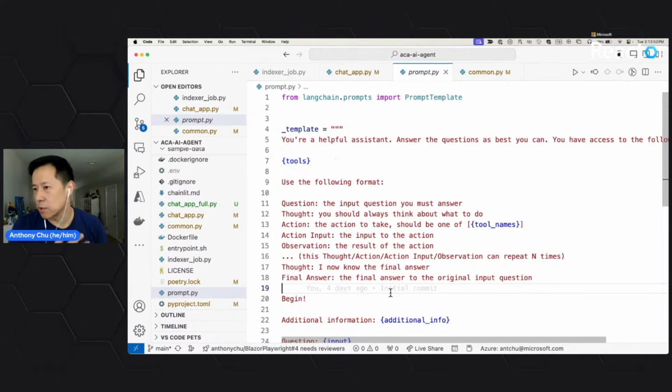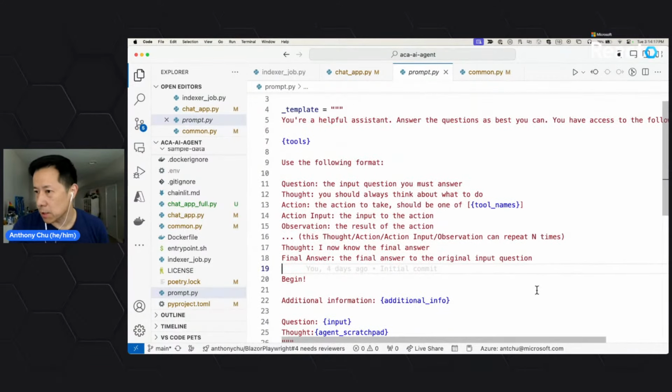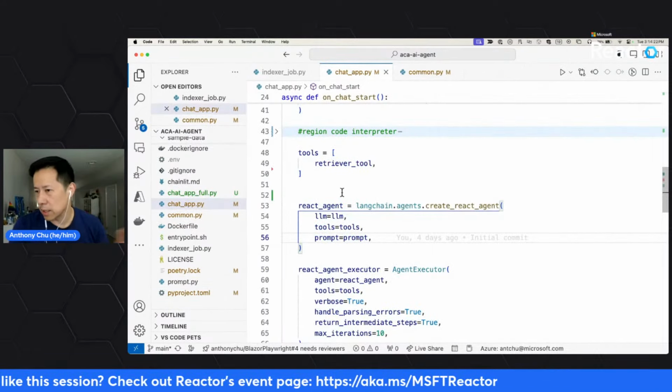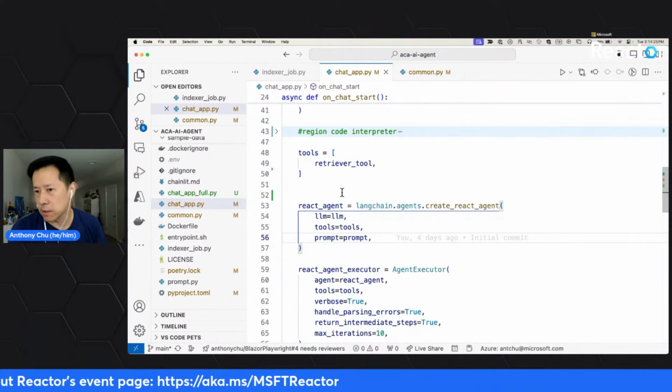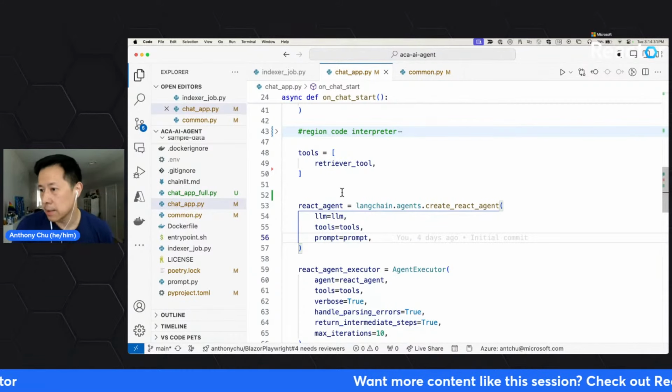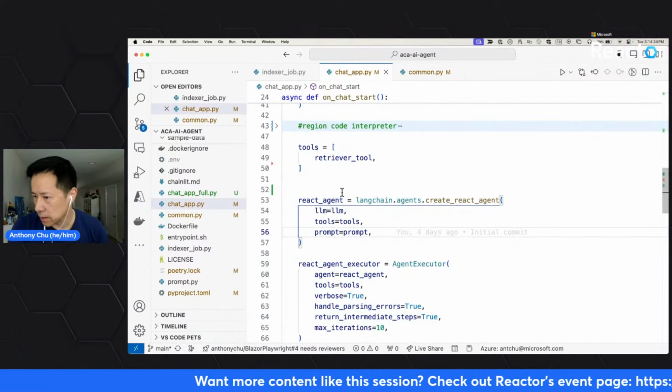And then I'm using this pattern called ReAct to have it generate questions, actions and observations based on the questions that it's asked, so that it has a format to follow as it's trying to figure out the answer to my questions. And that's about it. That's really my prompt. Usually you don't even see the prompt, because Langchain has a hub that you can pull these pre-made prompts from. You just reference a pre-made prompt, and it usually works pretty well. But I just wanted to show you what a custom prompt looks like.